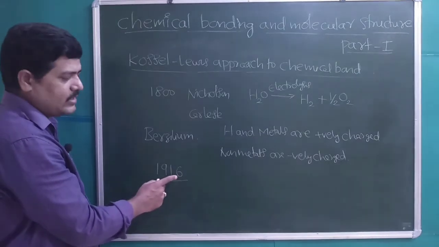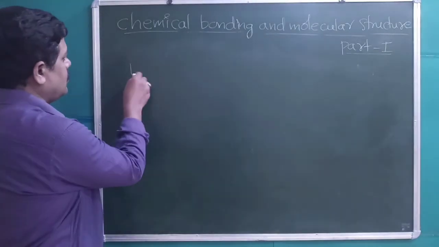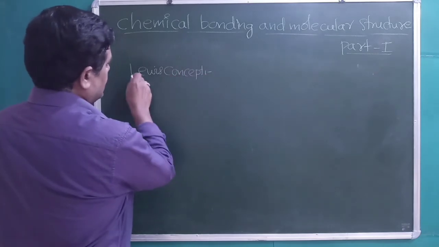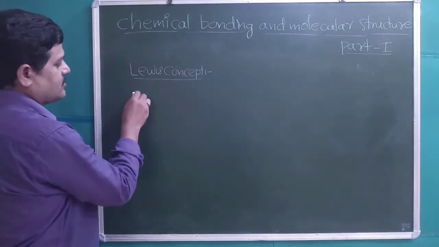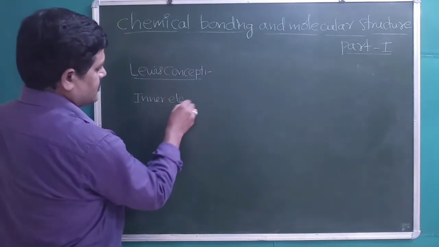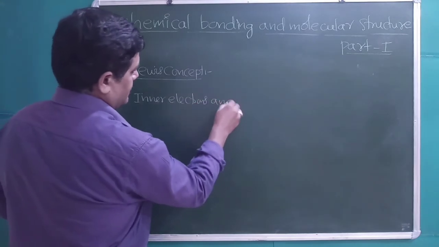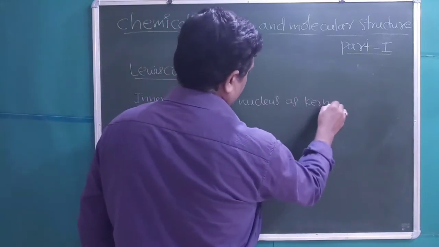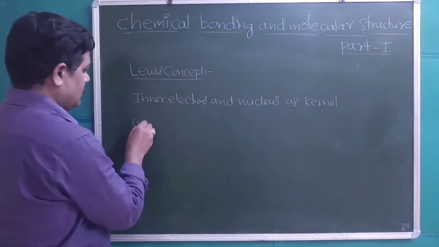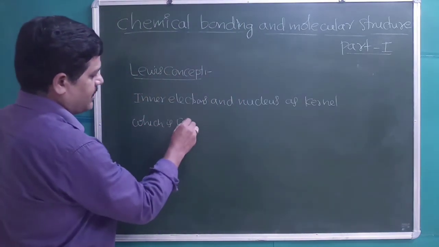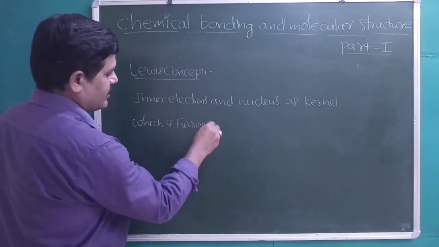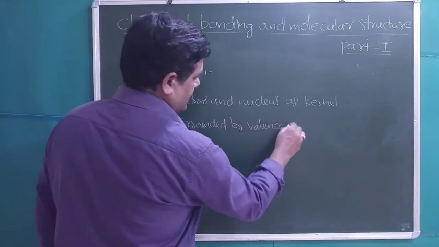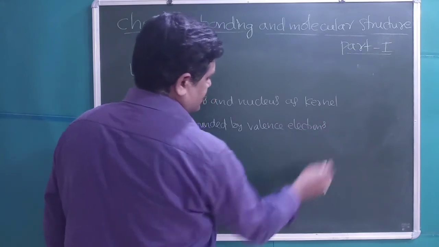Let us discuss the Lewis concept now. Lewis considered the inner electrons and nucleus as the kernel, which is surrounded by valence electrons. Outermost shell electrons are called valence electrons,